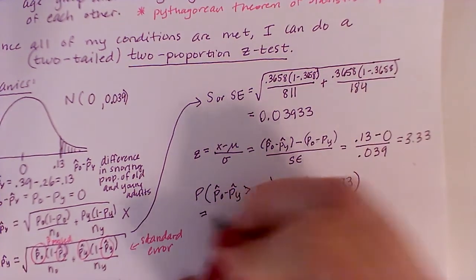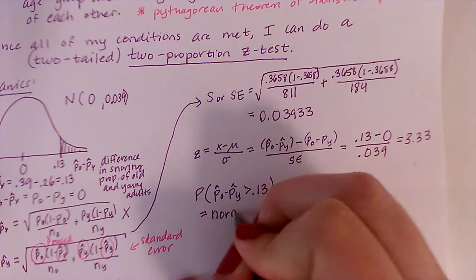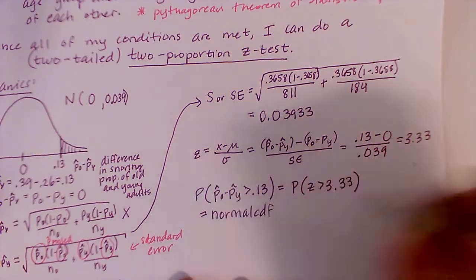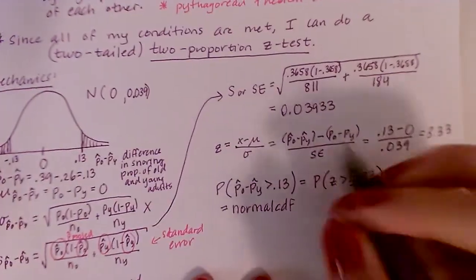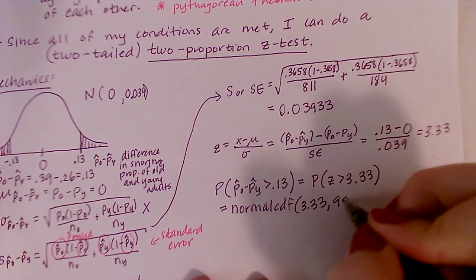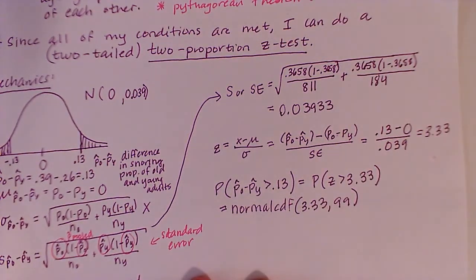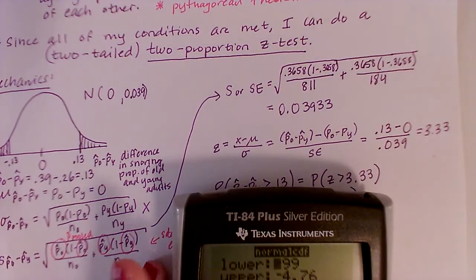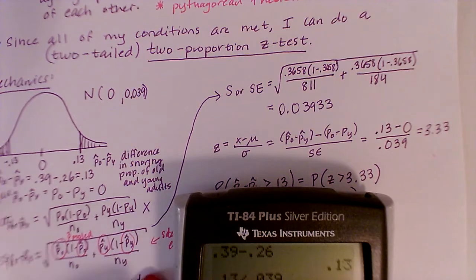is equal to, and again, I'm just going to do normal CDF to find the areas that are in these two tails. I'm going to have 3.33 to 99. You're going to go into your calculator to figure out what that would be. If you go to second distribution and then down to 2, I'm just going to do 3.33, 99, paste.